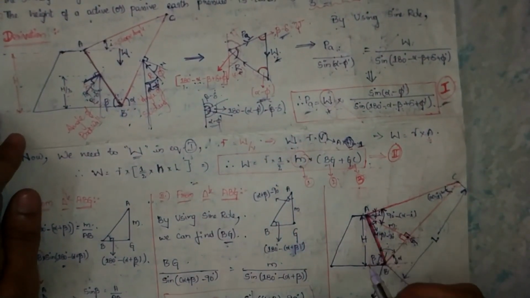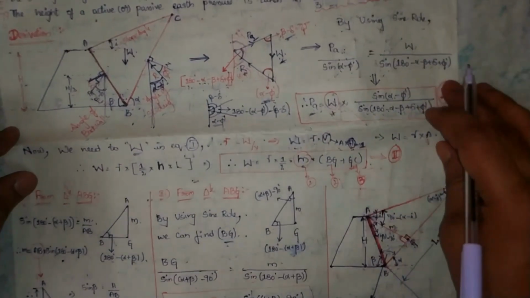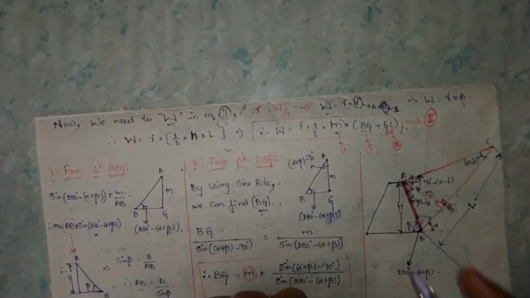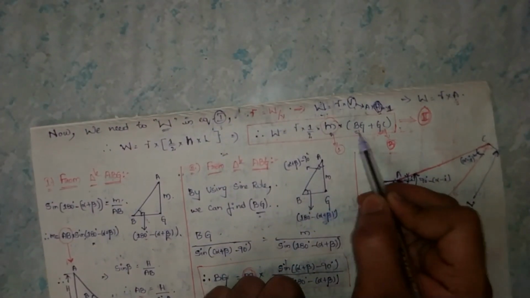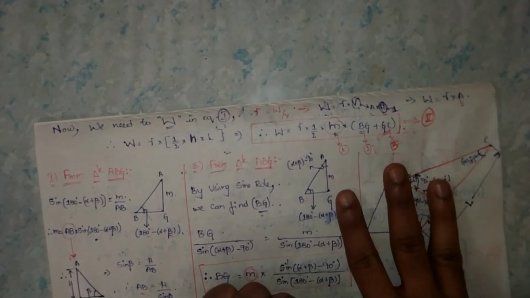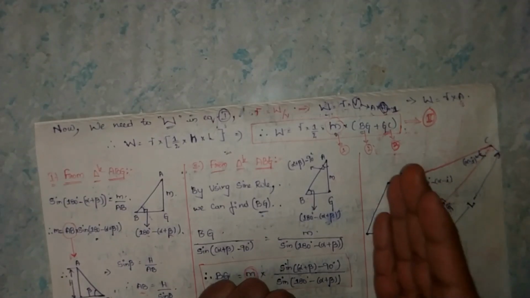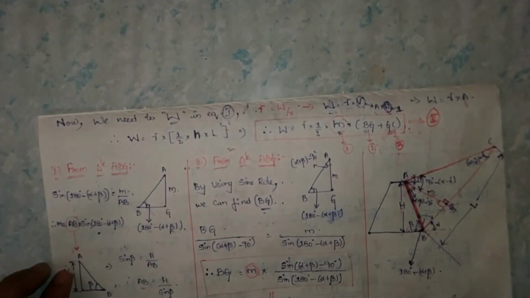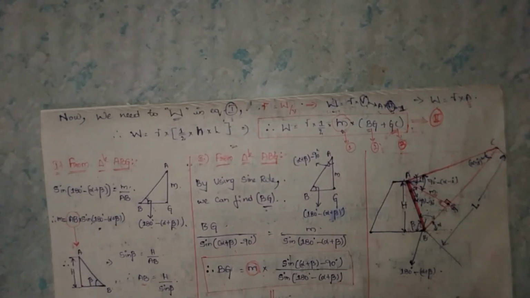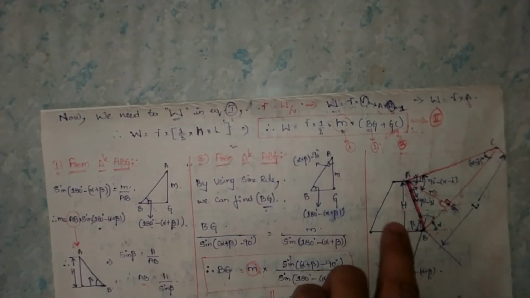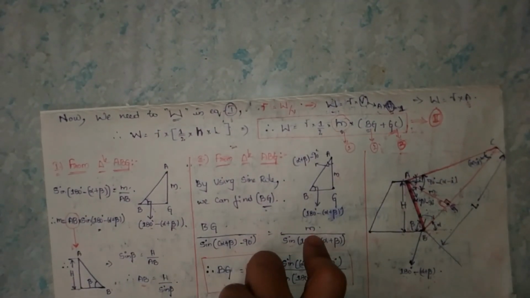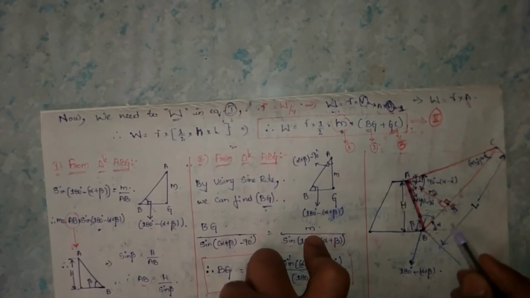And next, H is the height of the retaining wall. Next we need to find M, BG and GC. That means 3 equations. We have to split this triangular form into 2 splits. In the first split we can get the M equation and next the BG equation.